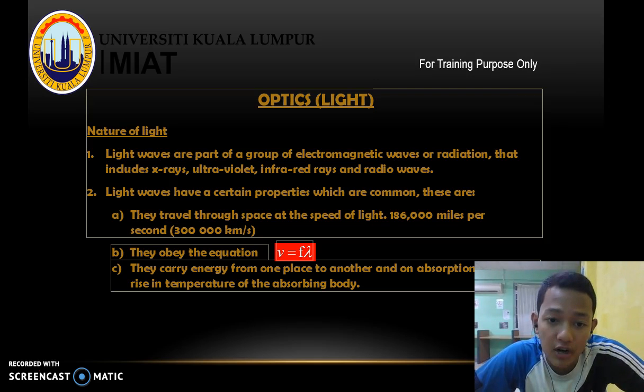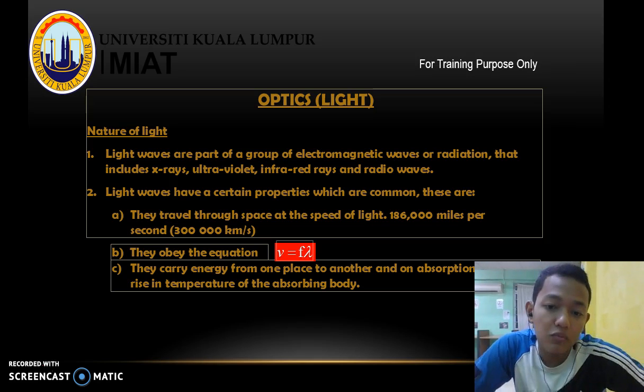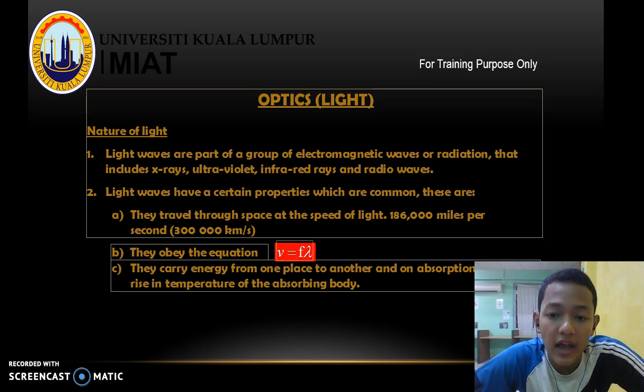A, they travel through space at the speed of light, which is 186,000 miles per second, or 300,000 kilometers per second. B, they obey the equation v = f lambda. C, they carry energy from one place to another, and on absorption cause a rise in temperature of the absorbing body.